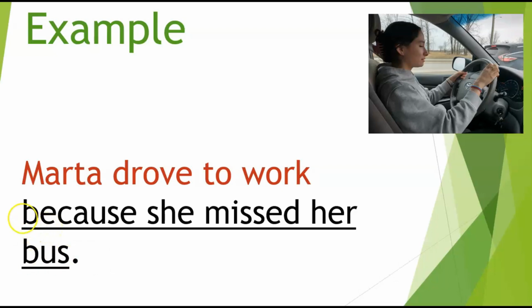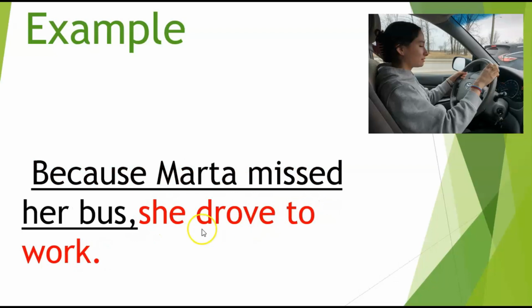Now, we can begin the sentence with the independent clause, or we can begin it with the dependent clause. So we can say, Martha drove to work because she missed her bus, period. Or we can say, because Martha missed her bus, comma, she drove to work. Now, if we begin the sentence with the conjunction, then there's going to be a comma after the clause.